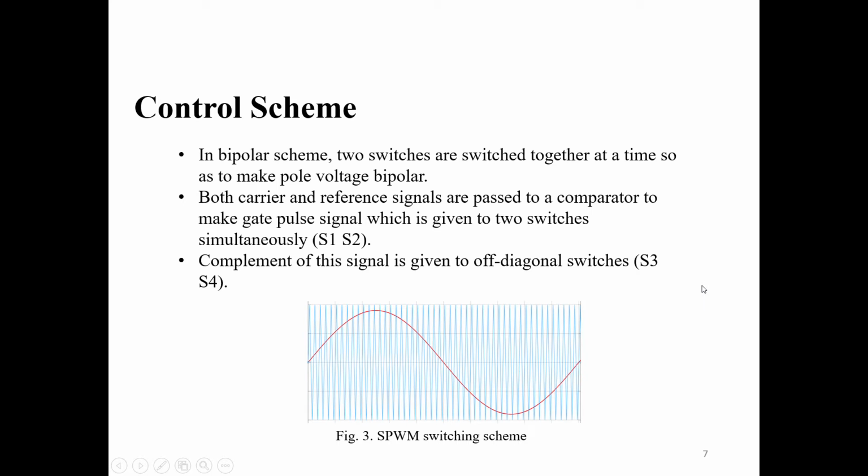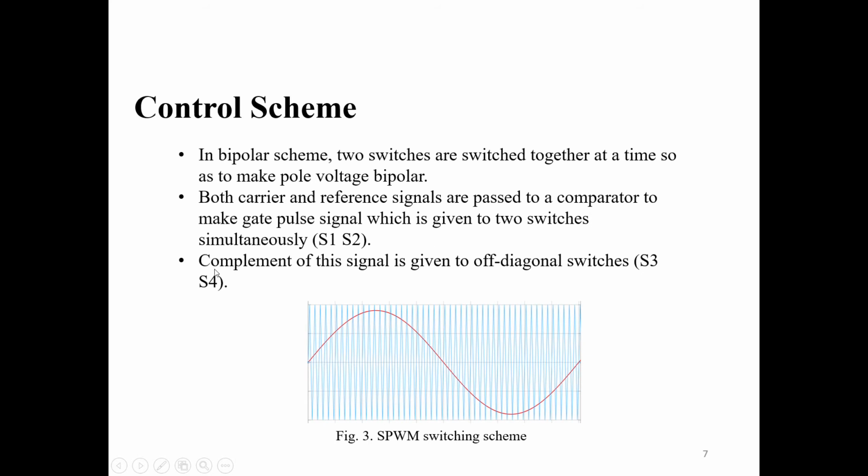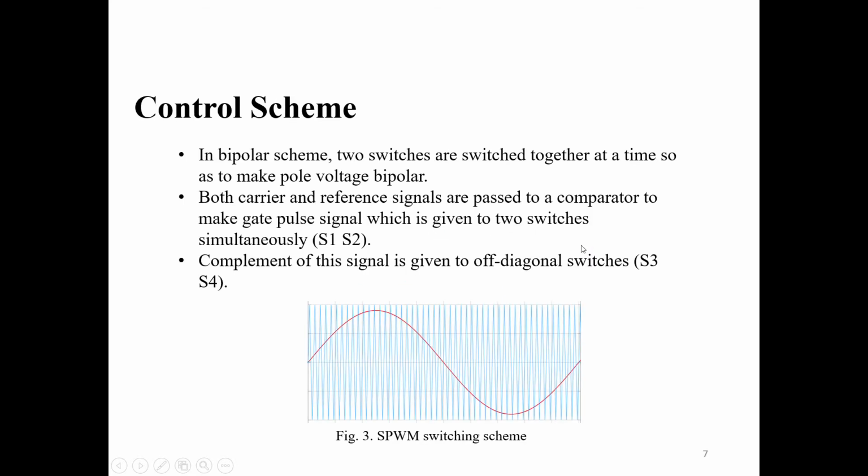Both carrier and reference signals are compared in a comparator, and the gate pulse is given to 2 diagonal switches simultaneously, that is S1 and S2 in the figure, and the complement of the signal is given to the off-diagonal switches, that is S3 and S4. As you can see in the figure below, high frequency carrier waves are used with a sinusoidal signal of power frequency, that is 50 Hz.